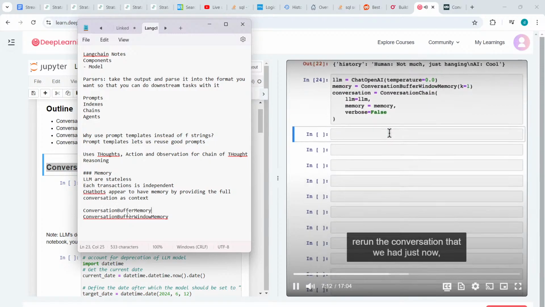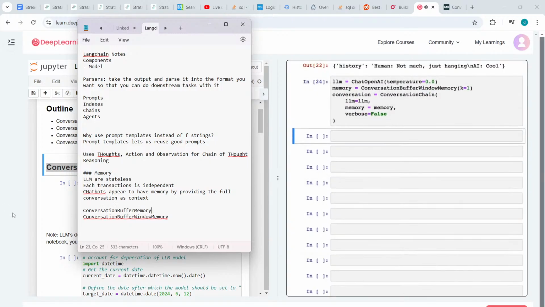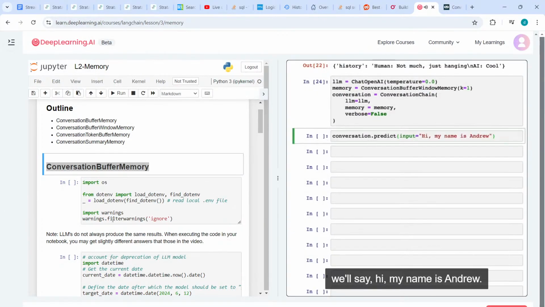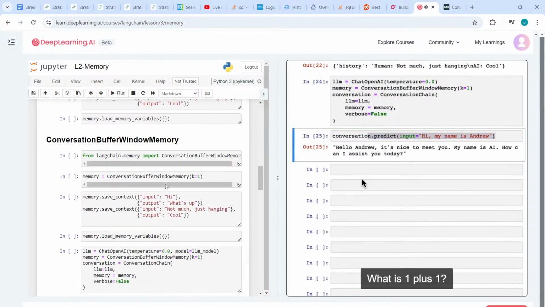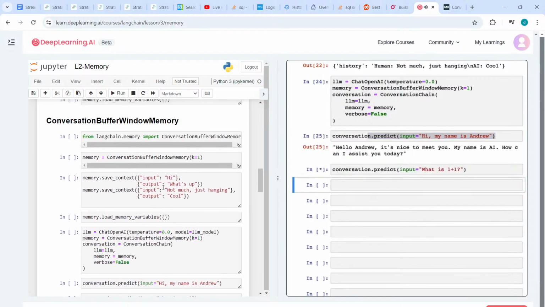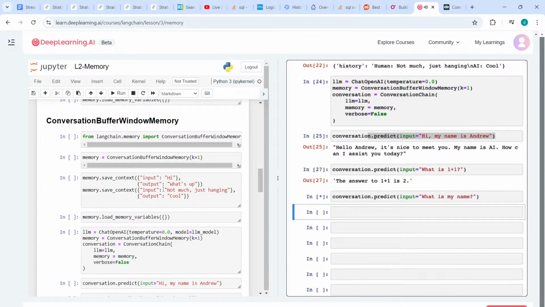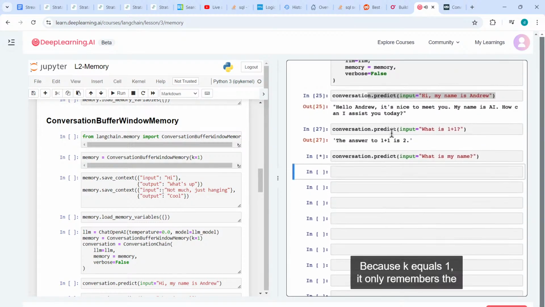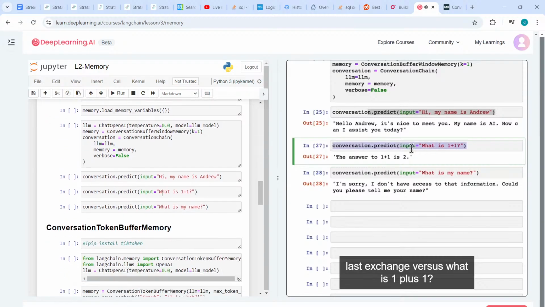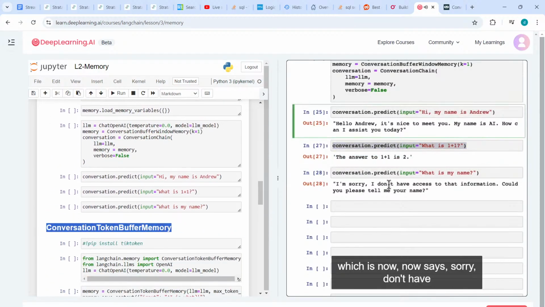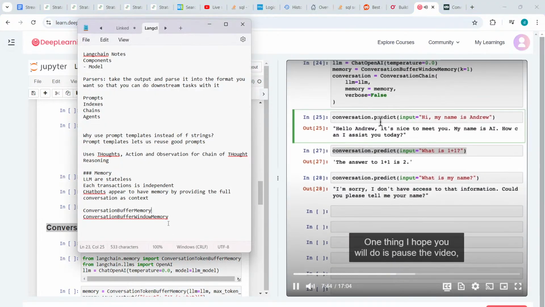If I were to rerun the conversation that we had just now, we'll say, "Hi, my name is Andrew." "What is 1 plus 1?" And now I ask it, "What is my name?" Because k equals 1, it only remembers the last exchange, which is what is 1 plus 1. The answer is 1 plus 1 equals 2, and it's forgotten this early exchange, which is why it now says, "Sorry, I don't have access to that information."